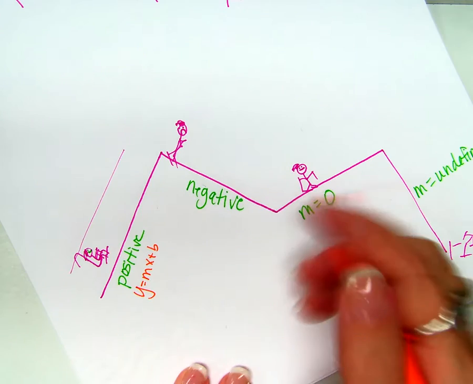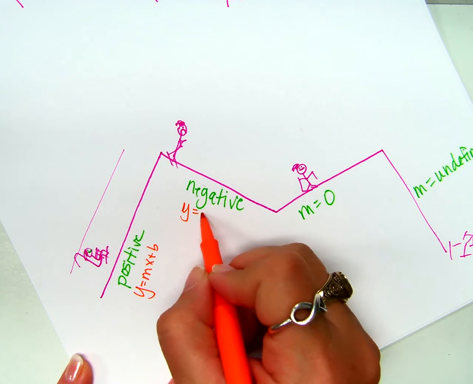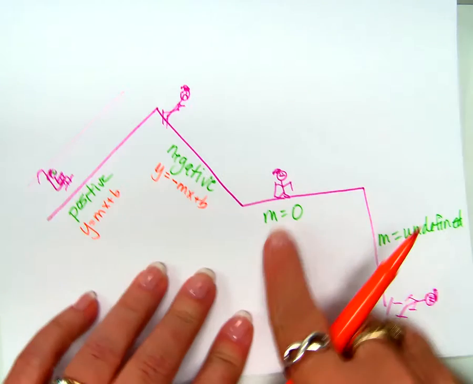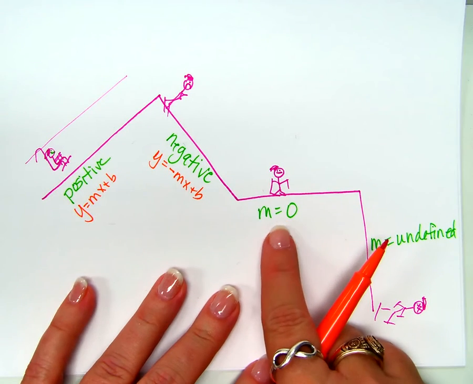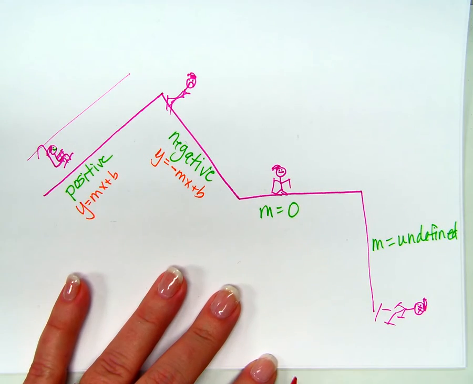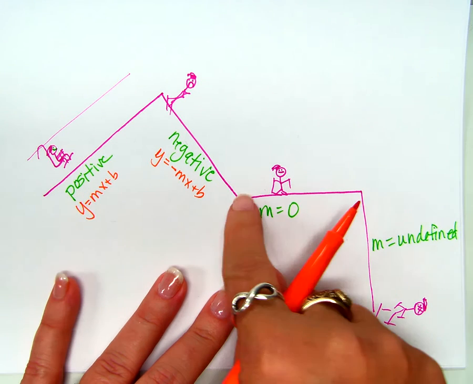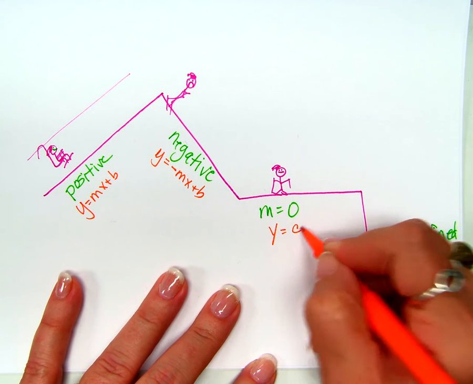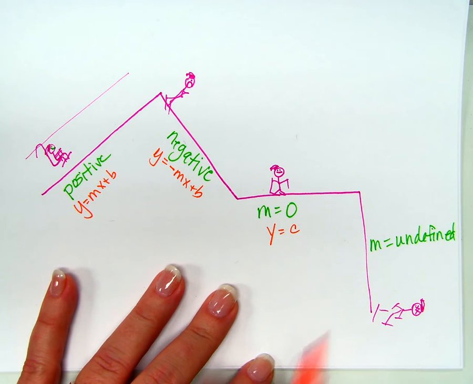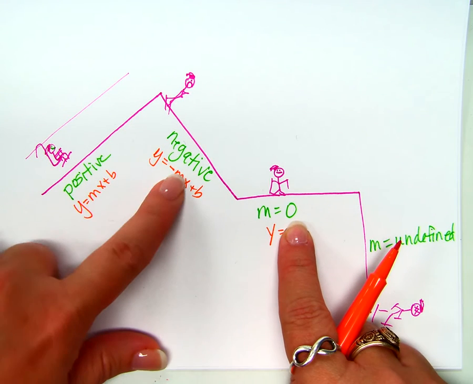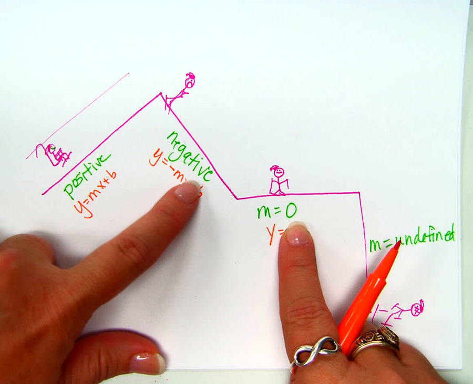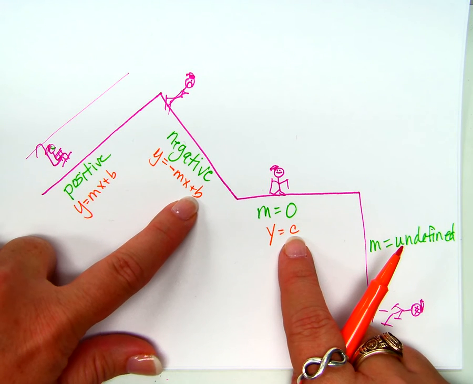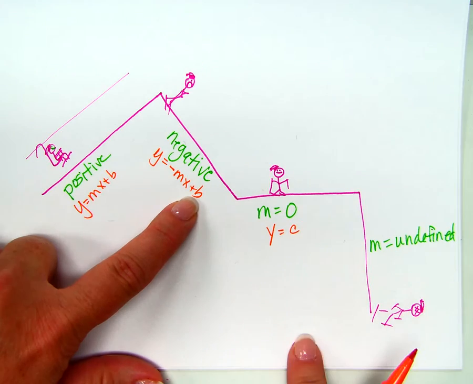The negative would be y equals negative mx plus b. Okay? What kind of equation would we have for a slope with a zero? It's crossing the y-axis, right? So y equals some number. We'll just say c for constant. Well, if m is 0 and I put m in right here, wouldn't it be y equals b, or the y-intercept? I said c right here, could have easily put b, right? We're just using it to stand for a constant number.